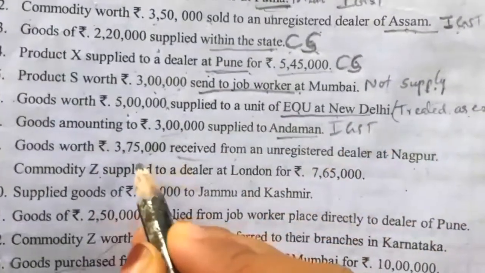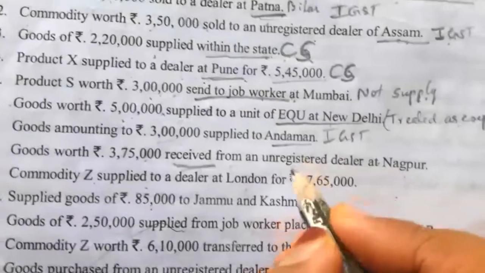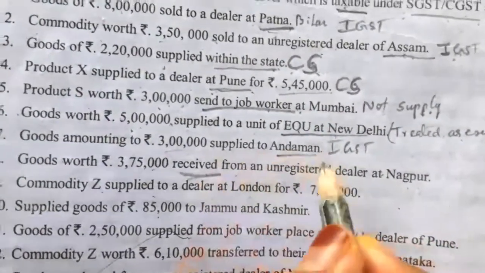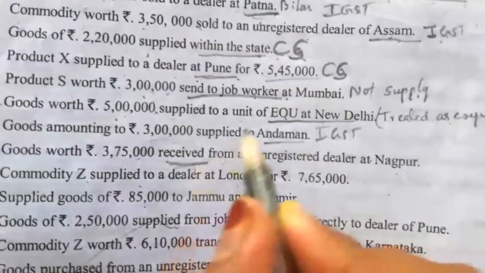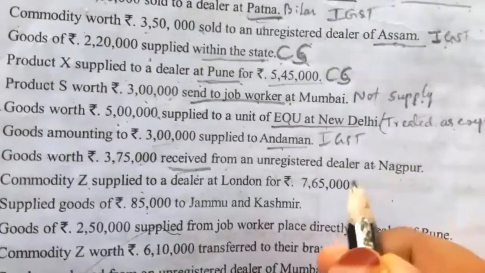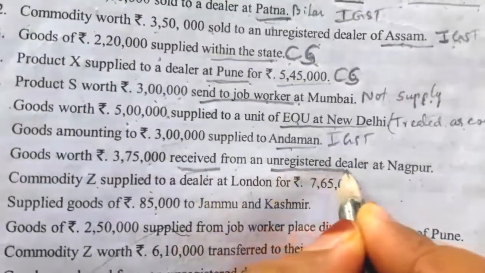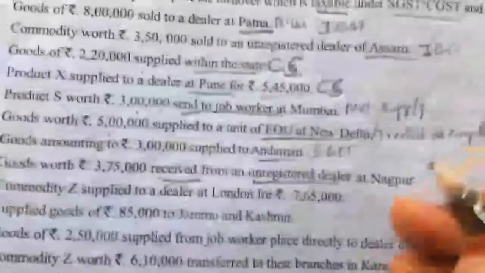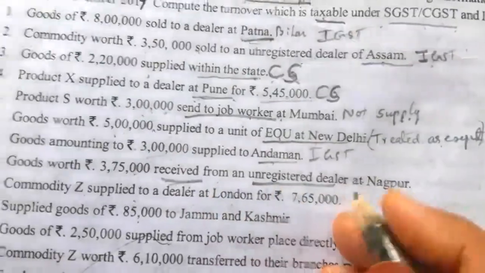Next, goods worth rupees 3,75,000 received from an unregistered dealer at Nagpur. Remember, in the case of goods received, there are two options: it might be from a registered dealer or an unregistered dealer. If goods are received from a registered dealer, then it is not taken under taxable turnover. It is an inward supply. If goods are received from an unregistered dealer, then it is taxable. So Madhav and company should pay taxes for the goods purchased from an unregistered dealer.